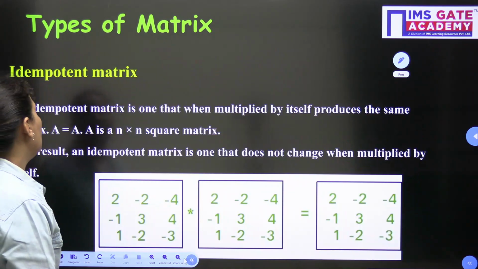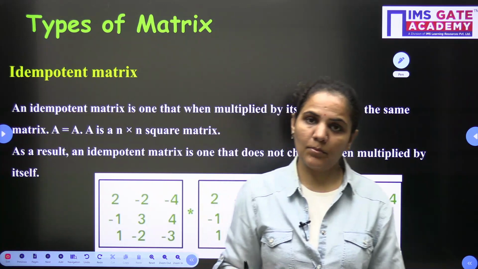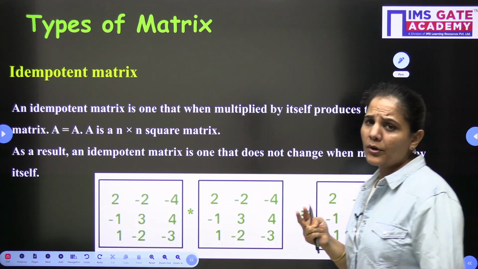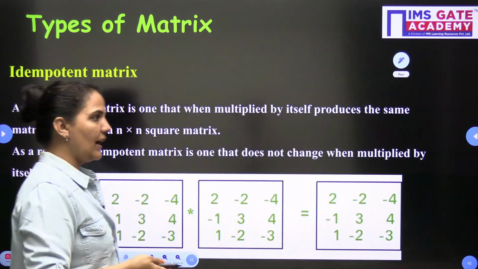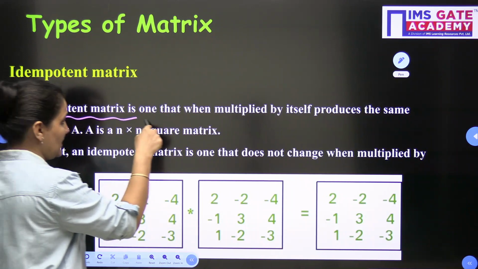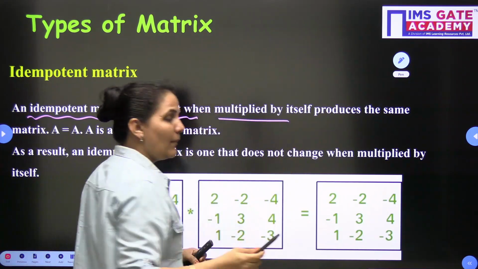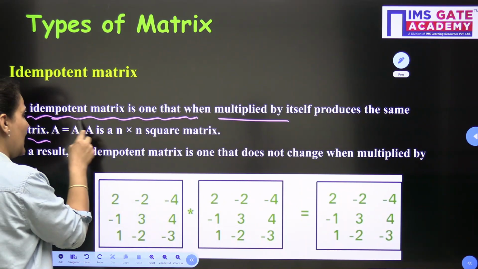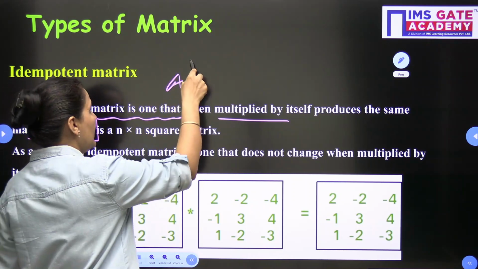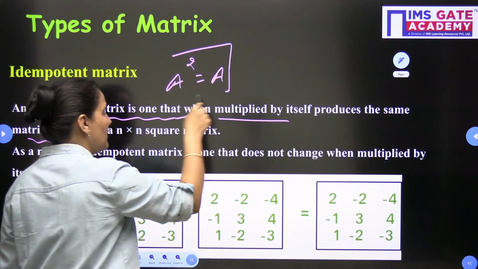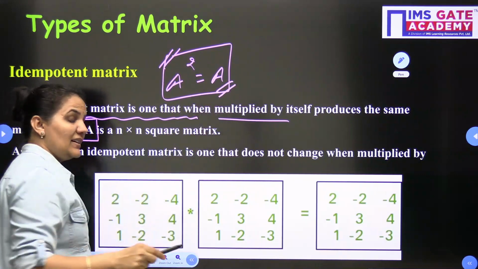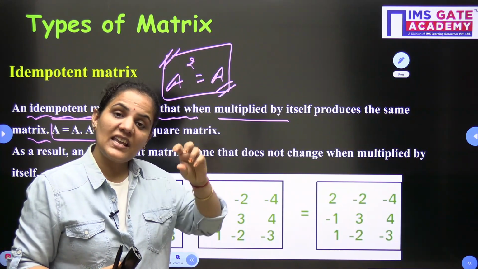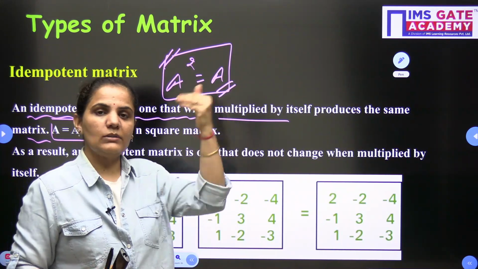Now let's talk about three more important types of matrices: the idempotent matrix, nilpotent matrix and involutory matrix. Let's talk about the idempotent matrix first. An idempotent matrix is one that, when multiplied by itself, produces the same matrix, that is A = A into A, or you can say A square is equal to A. Any square matrix is said to be idempotent if it satisfies the condition A square, meaning A into A, is equal to A again.